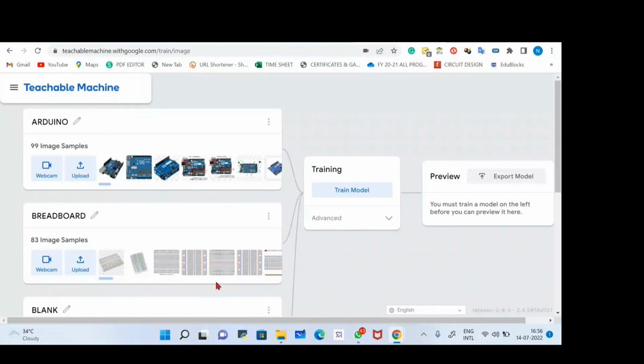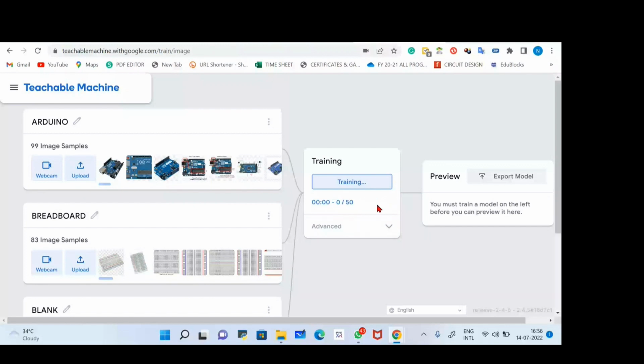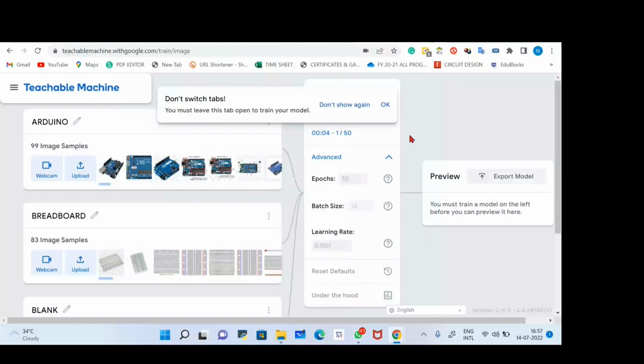Now time for training the model, or training the empty brain. So when I click train model, now you can see there are some advanced features also inside this one. Just give me a second. Let's wait for it to start. Yeah, now you can see some features, but I think this will not help you because there are some settings.